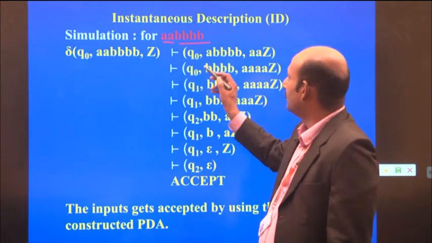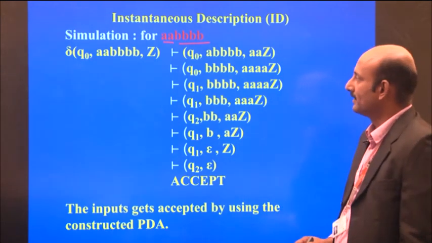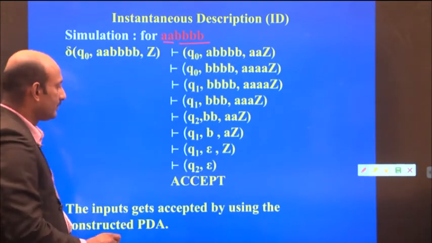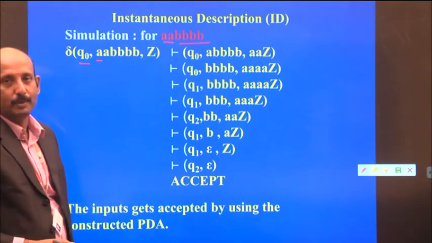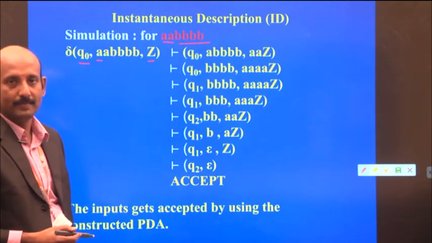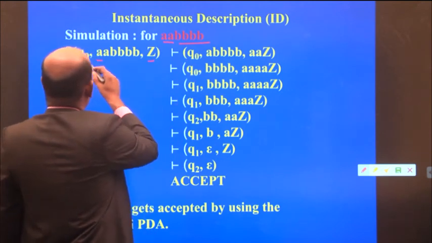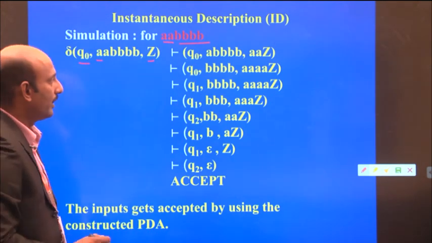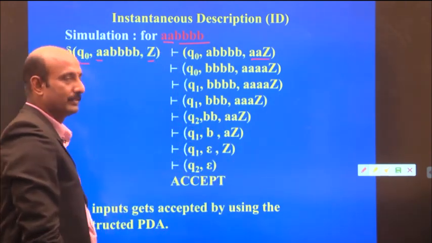A, A, B, B, B, B. So 2 A's and 4 B's. First we go for the start here. Q0, the first input A, input pointer at A, stack Z. So we take Q0 for A. Q0 for A means we are going to push 2 A's onto the stack.